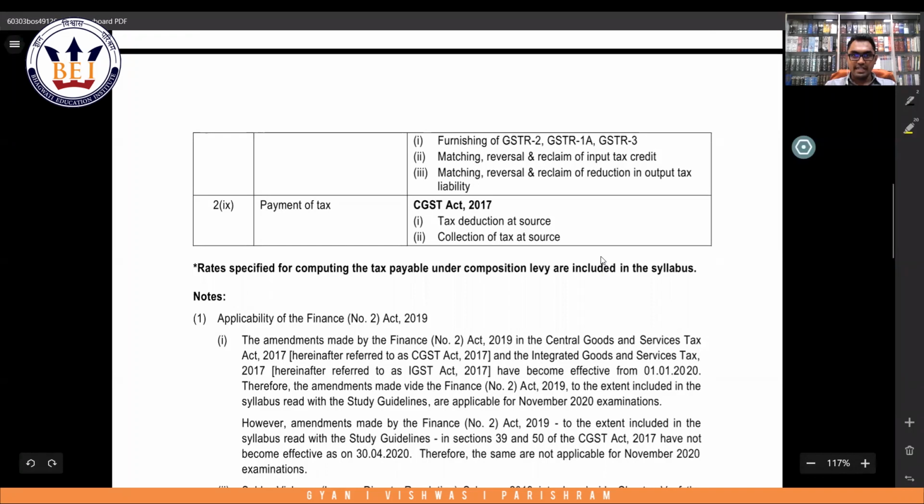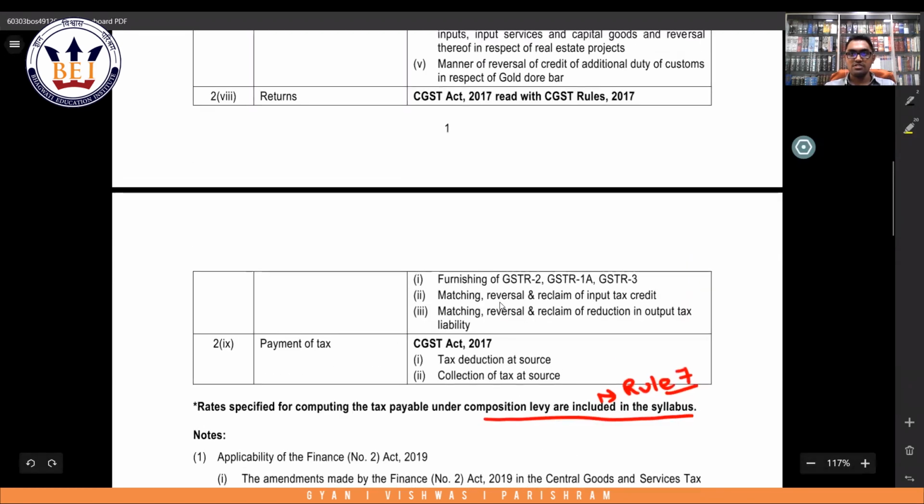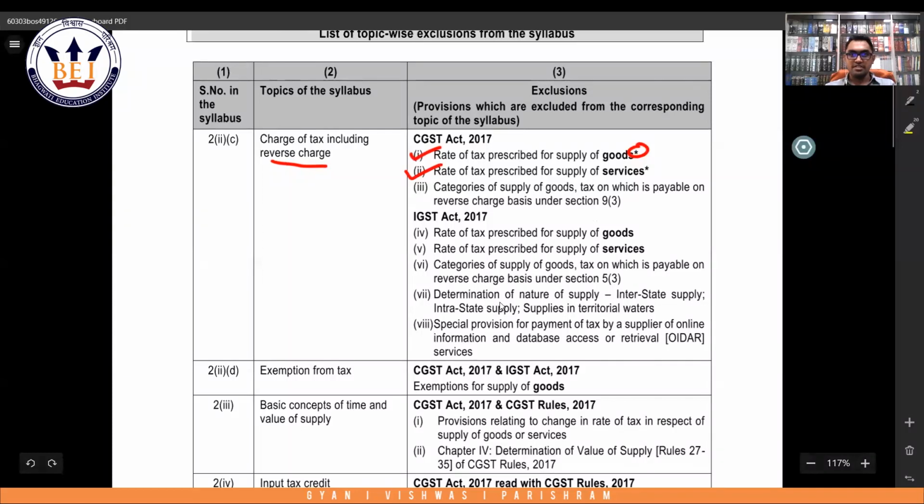Rates for computing tax payable under composition levy are included in the syllabus. This is what we have studied under Rule 7. So we have studied the rates which are prescribed for composition scheme under Rule 7. So that is applicable for your examination. Then categories on which tax is payable on reverse charge basis under 9.3. So goods is not applicable for your exam, but services which are prescribed under 9.3 you will have to remember.